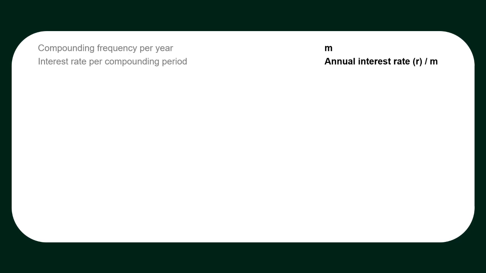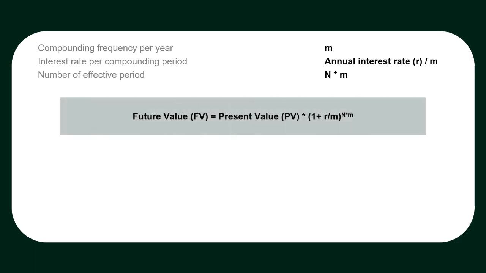And if investment is for n years, then effective investment period is n multiplied by m. So in this case, our present value would grow by rate per compounding period, meaning R by m, plus 1, for an effective investment period of n multiplied by m.